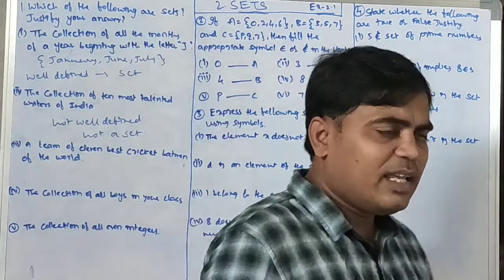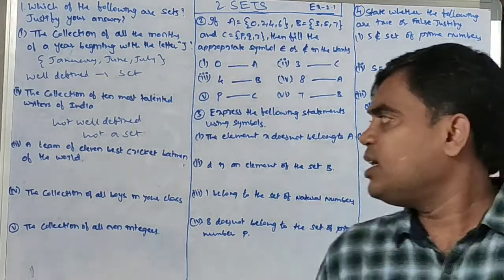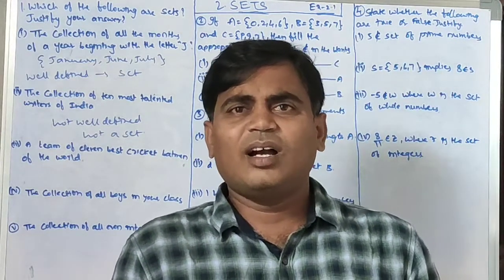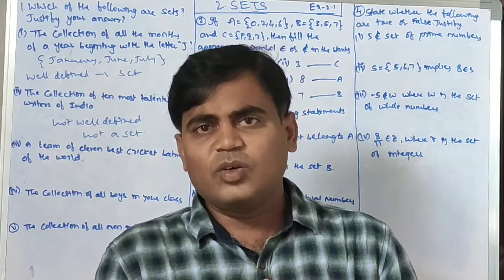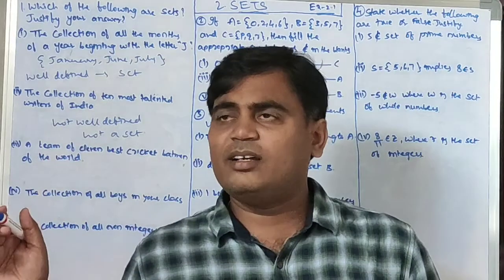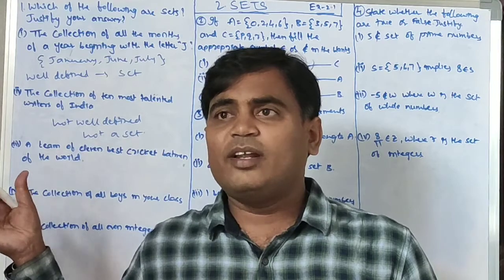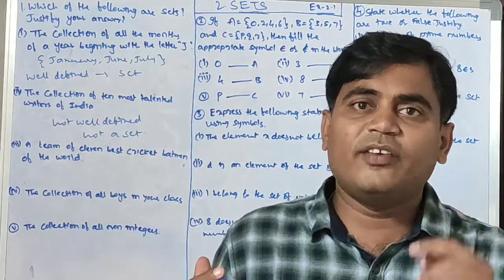Next, a team of 11 best cricket batsmen of the world. According to different persons, different opinions. Even here it is the world, not a particular country, so persons from different countries have different opinions.